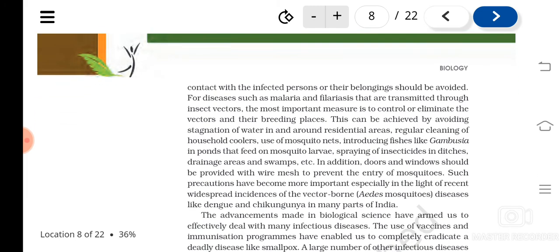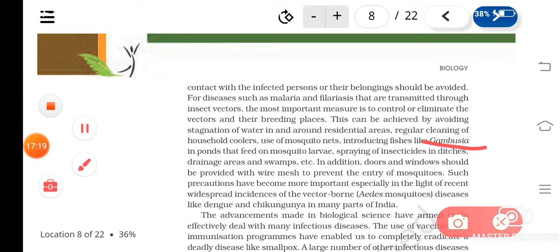And for diseases which are spread by vectors like malaria, filariasis, etc., it is very very important to control or eliminate vectors and their breeding places. This includes avoiding stagnation of water, regular cleaning of coolers, use of mosquito nets, then introducing fishes like gambusia, which eat the mosquito larva, guppy fish or gambusia.